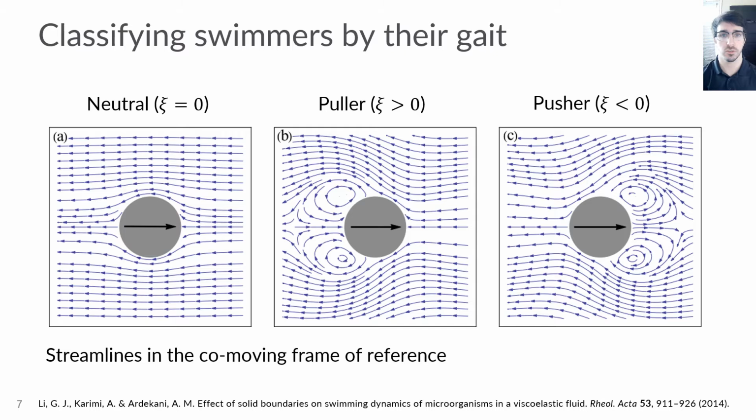Here, I've shown streamlines in the co-moving frame of reference for three types of swimmers: neutral, puller, and pusher type swimmers corresponding to C equal to 0, positive, and negative respectively. These values of C and their corresponding names essentially denote how the swimmer generates its thrust. For example, pullers pull fluid around the front of their body, while pushers eject fluid behind themselves to move forward.